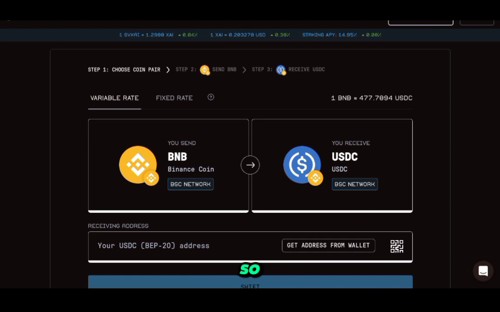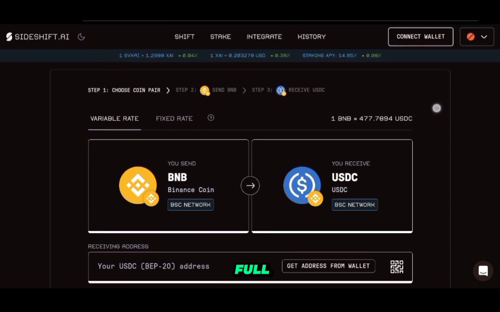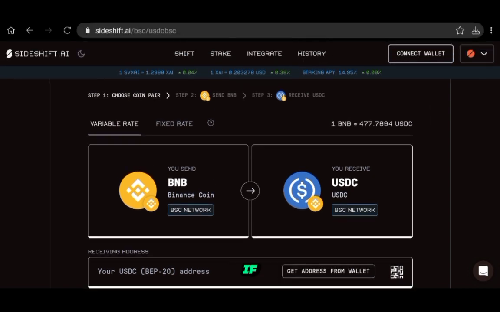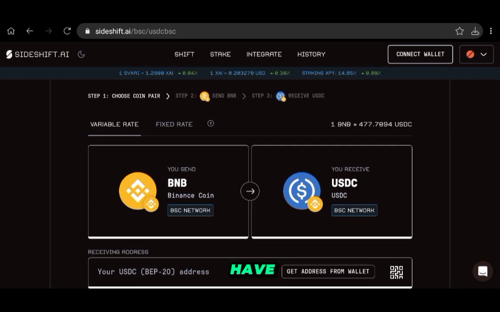Okay, so the next question is: is this like Tornado Cash or any sort of mixer? No, it's not. This platform is a DEX. Yes, they have a lot of concerns and they do have very strong reassurances to user safety, but at the same time you have your own full history of shifts. If you click the history tab, everything that you ever switched with your wallet, they will have it here.